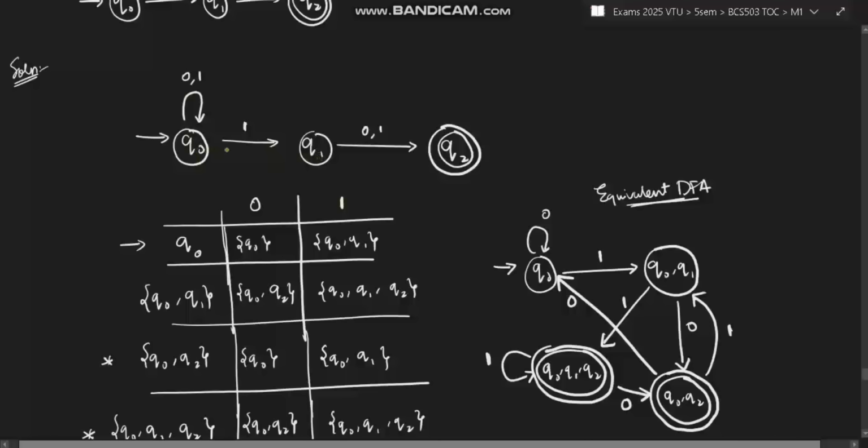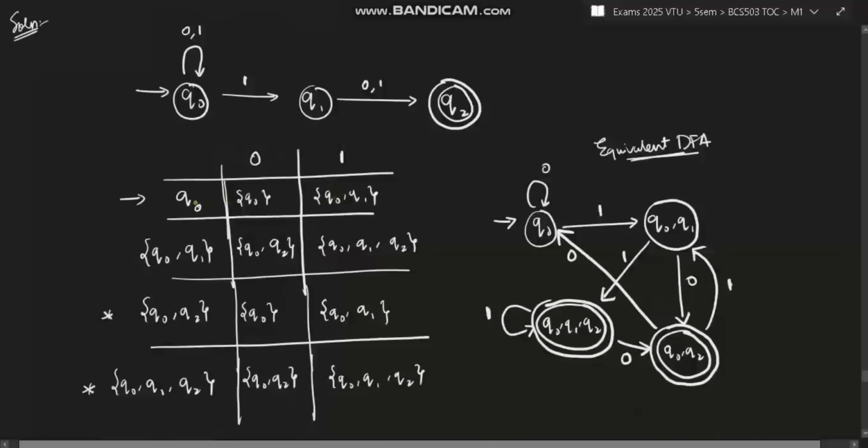So non-deterministic finite automata can have multiple transitions for the same symbol. Means Q naught on 1 can go to Q naught as well as Q1. So we'll write a group: Q naught on 1, it goes to Q naught and Q1. Okay, done. After that, what we have to do, we have to check if any new state has come here or not. Q naught is already there. Q naught Q1 is a new thing. So we'll be writing Q naught Q1 here.